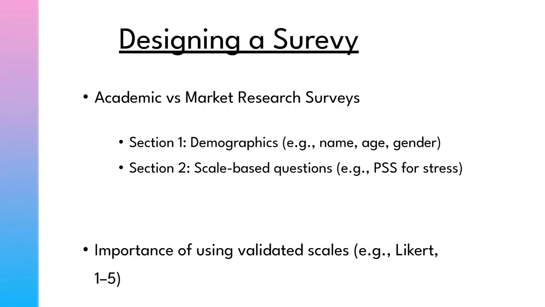So the first session in most academic surveys is the demographics, where we ask for information about the participant. In market research surveys, we also have a portion where we get information about our customer or the client. The second session of the survey is the questions that relate to our research objective, or in market research, the objective of the stakeholder who wants to get the data from the participant. In this way, we divide our survey into sessions.